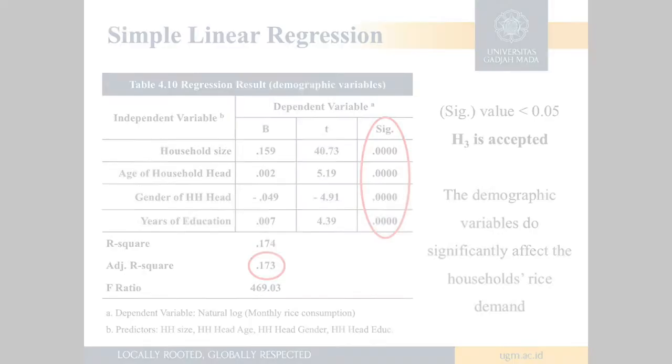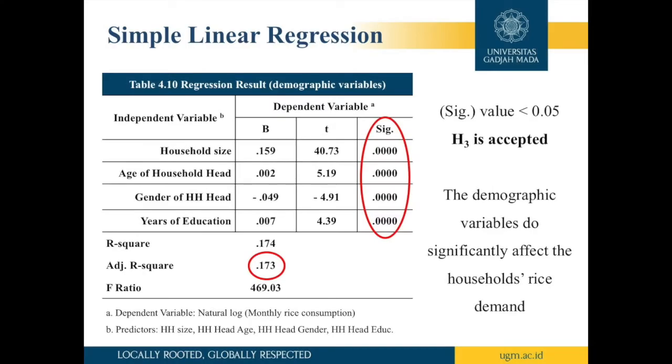Hypothesis 2 is accepted. The adjusted R-square in this table indicates that the demographic variables are positively related to the household rice consumption by 17.3%.